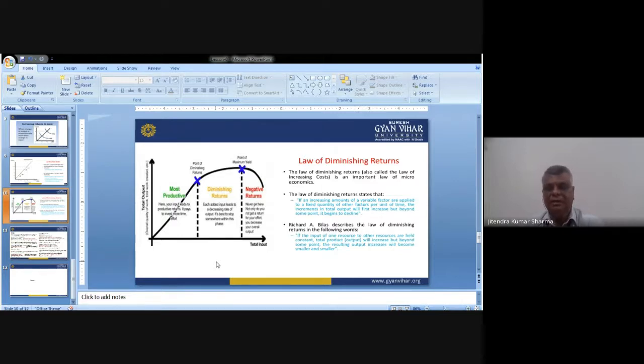And the law of diminishing return, the explanation is that the law of diminishing return is also called the law of increasing cost. It means that if you are using 100 rupees in input and you are getting 80 rupees in return, this is a clear-cut indicator that you are increasing the cost, not the output.